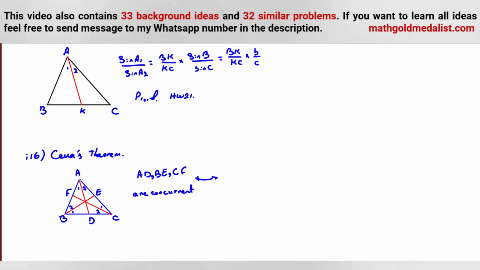Okay, 1, 2, then you are on this side, you go here. Okay, C1, C2, you are on this side. 1, 2. So, if and only if sine A1 over sine A2 times sine C1 over sine C2 times sine B1 over sine B2 is 1.